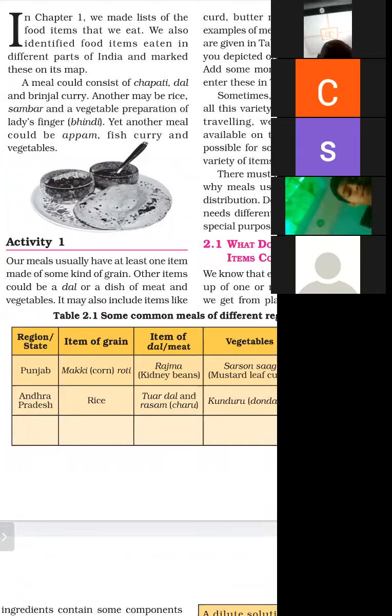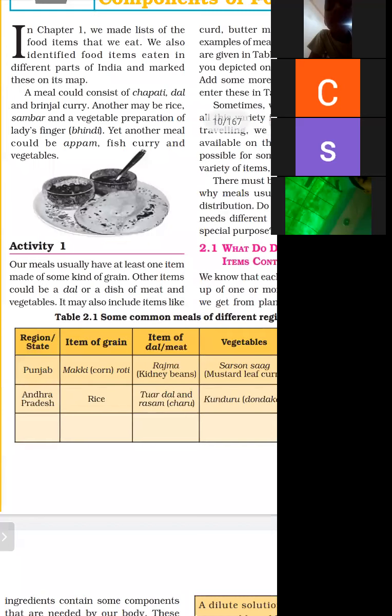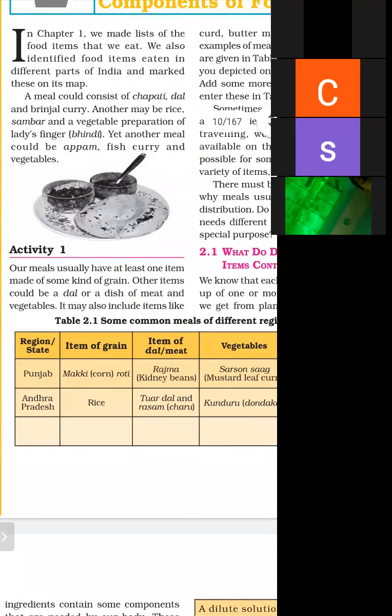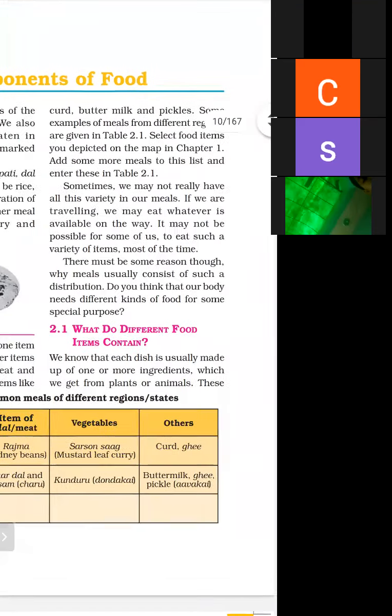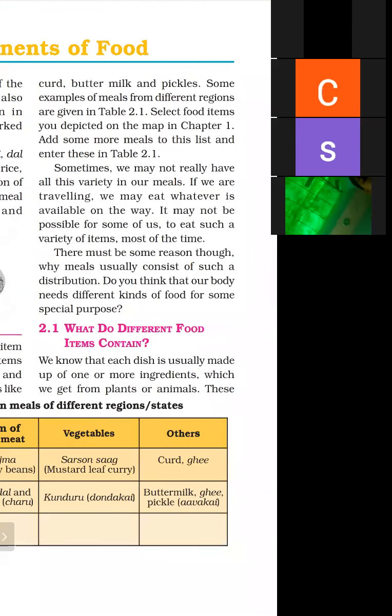Other items could be dal. If we are vegetarian, then we can eat dal, and if we are non-vegetarian, we have a dish of meat and vegetable. It also includes curd, buttermilk and pickles. Some examples of meals are different in different regions, as shown in table 2.1.